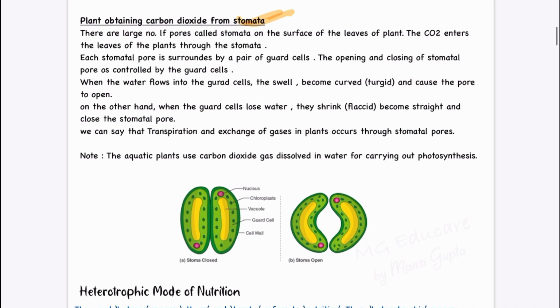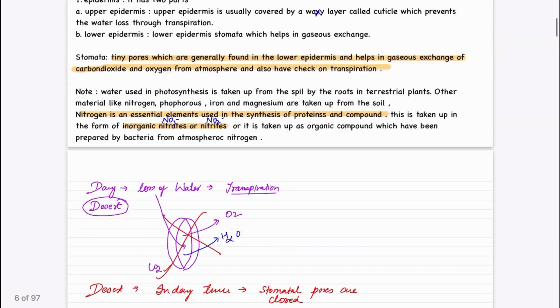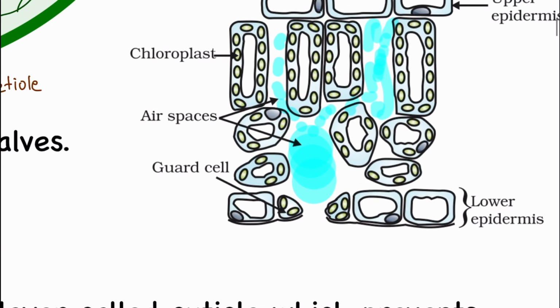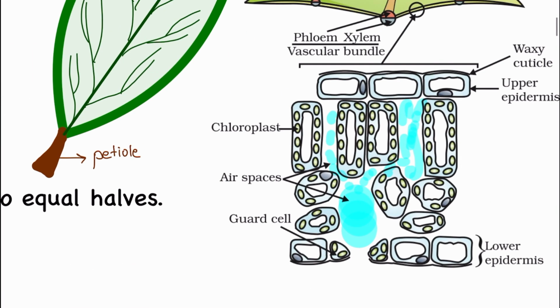So what happens? If you see in this diagram, every cell needs water. So from here, the water is reaching every cell, right? Whatever the requirement of the plant is, that is taken up, and the excess of water is again left in the interspaces or air spaces of the plant, right?